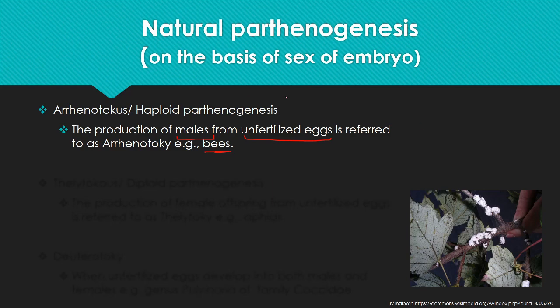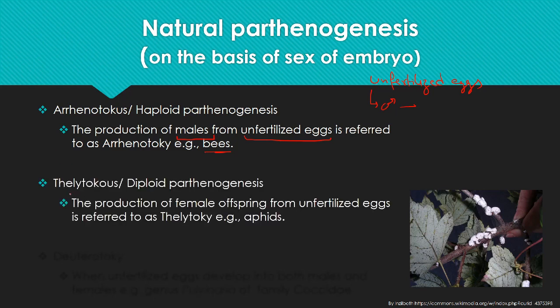In Thelytokous or diploid parthenogenesis, unfertilized eggs give rise to females.